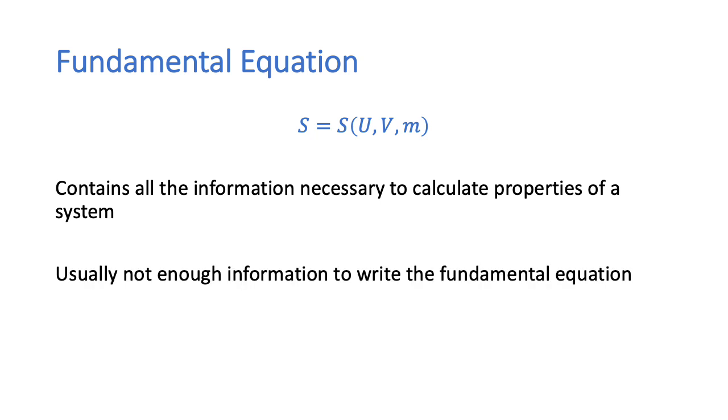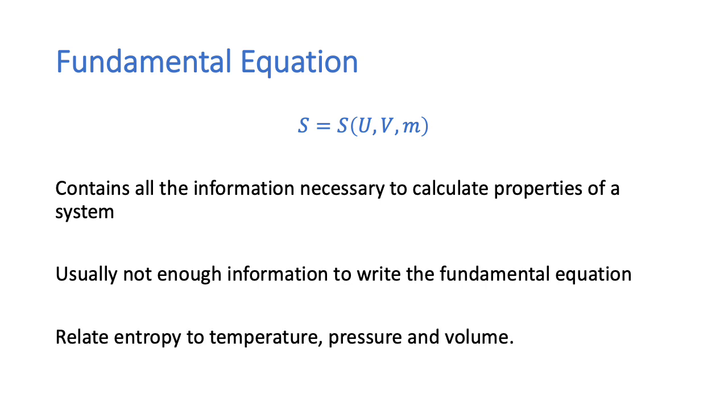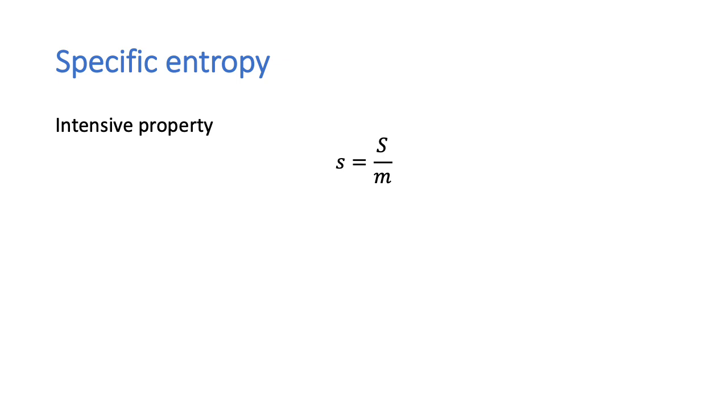Now we have seen this written down for an ideal monoatomic gas. But for more complicated systems, we usually don't have enough information to write this fundamental equation. So what we are going to have to do is relate the entropy to properties such as the temperature, pressure, and volume. And by measuring these intensive properties, we'll have to calculate the entropy. Now we can also define an intensive property, which is the specific entropy, s, which is the entropy divided by the mass of the system.